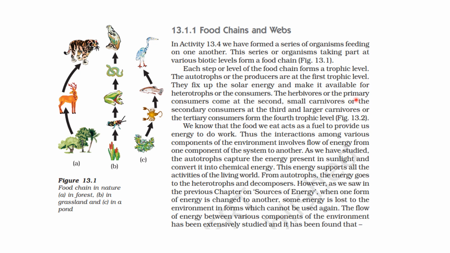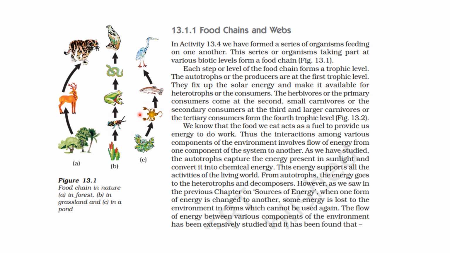Now the herbivores or the primary consumers come at the second, small carnivores or the secondary consumers at the third, and large carnivores or the tertiary consumers form the fourth trophic level. So let us see at the second trophic level, like this deer, this insect.